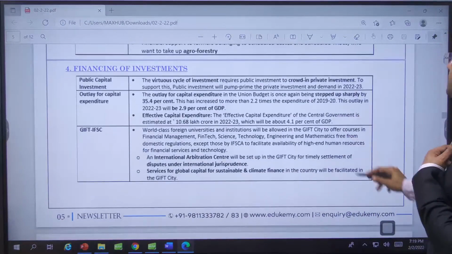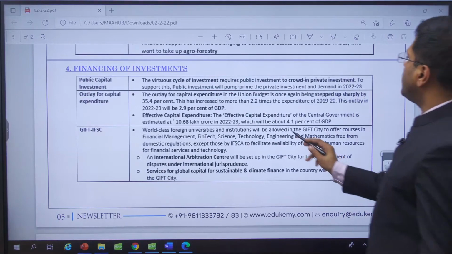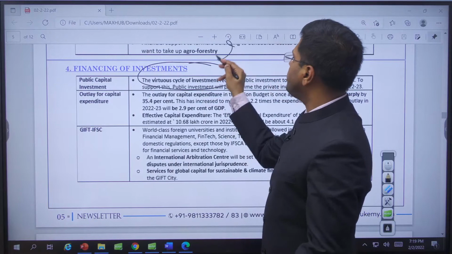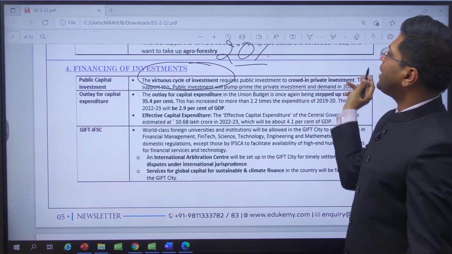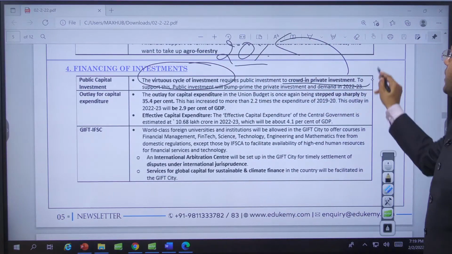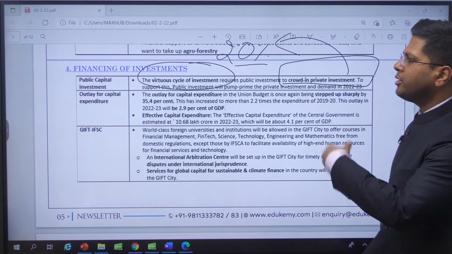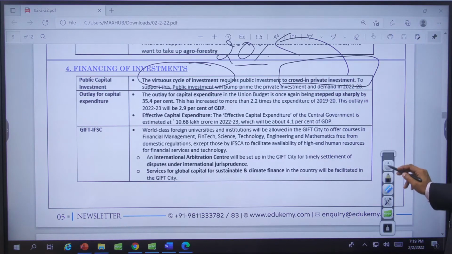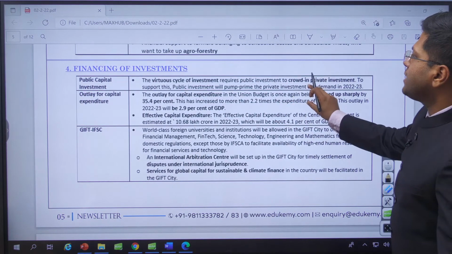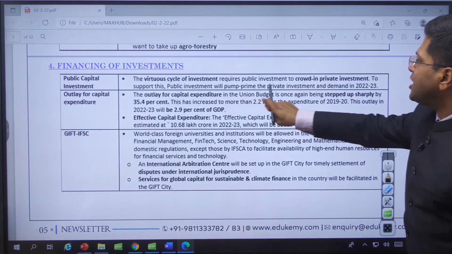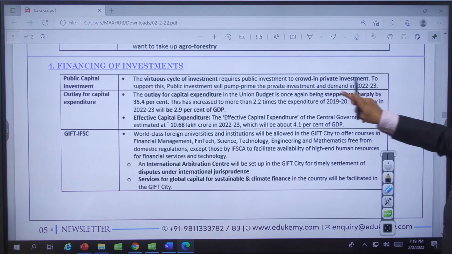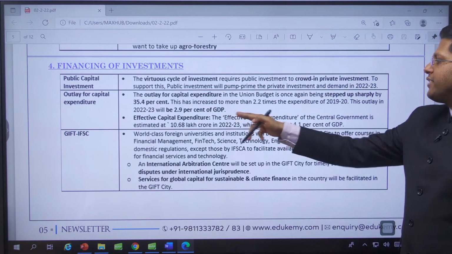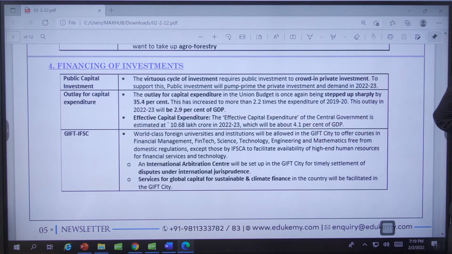All right. So this is a virtuous cycle of investment, right? Government will start putting in money, 20% of money in some of the projects, and the private sector will be roped in, crowded in, after government initially puts in the money, right? So this is one. It clearly mentions that the outlay for capital expenditure in the union budget has been stepped up sharply by 35.4%, right? Effective capital expenditure has only increased with time, right?